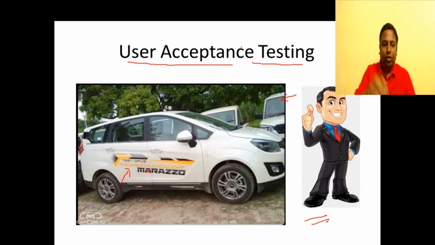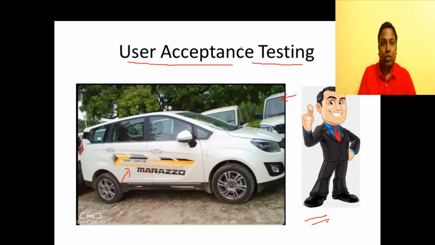Every time you take your vehicle out, it's going to be in a different terrain. We're going to have so many different parameters like temperature, humidity, rain, everything affecting your vehicle. So every time you take it out, some kind of testing happens in the vehicle. So testing is an endless process, but since we cannot test it across all these parameters, we limit and we focus on certain critical parameters and we test.